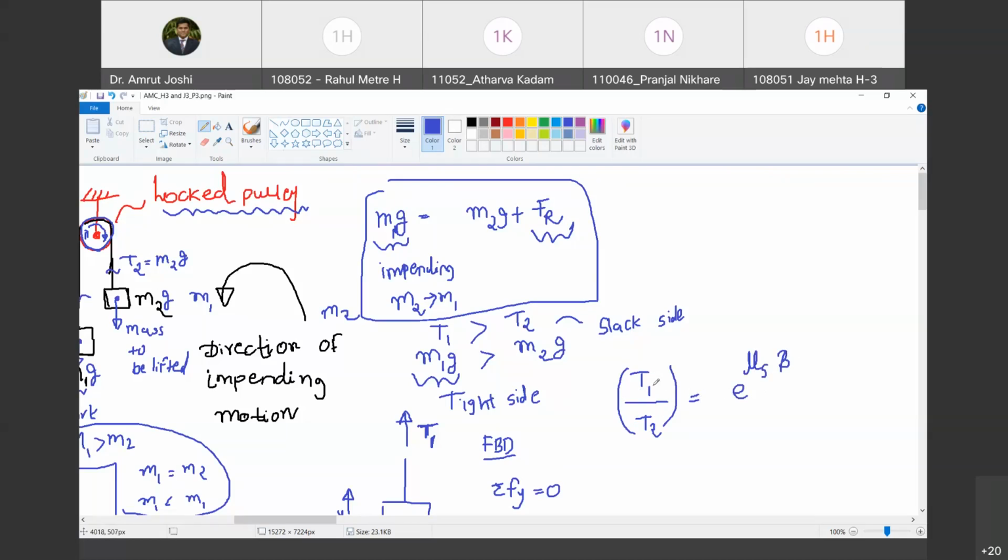चलो एक एक टर्म को देखते हैं. What is T1? T1 is tight side tension. Agreed? What is T2? T2 is slack side tension. So I will write it: T1 is tight side tension, and T2 is slack side tension.